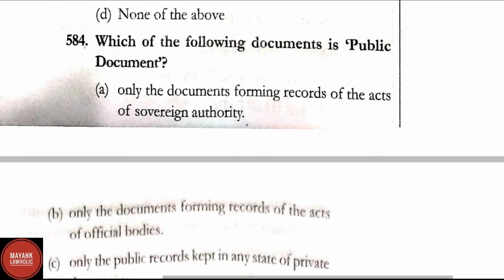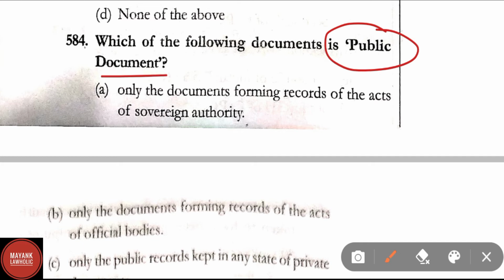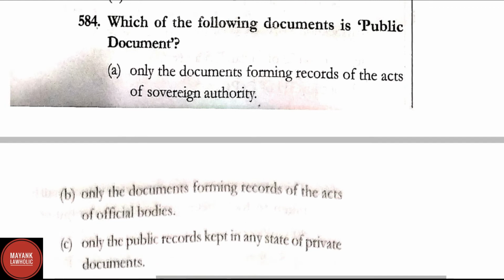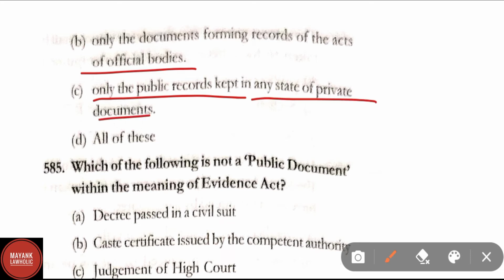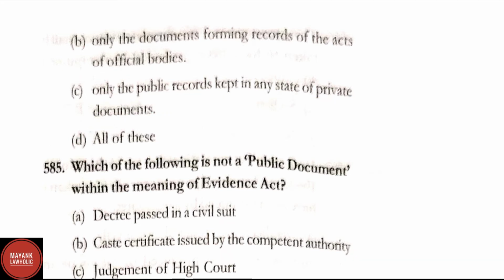Question number 584. Which of the following document is a public document? Option A, only the documents forming records of acts of the sovereign authority. Option B, only the documents forming the records of the acts of official bodies. C, only the public records kept in any state of private documents. D, all of these. Here option D is the correct answer.